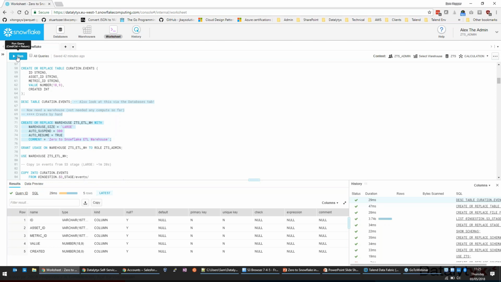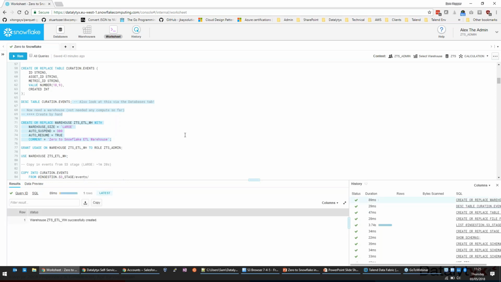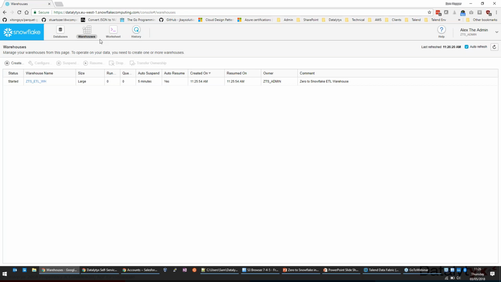So let me just set that one up, and that's created that warehouse, and we're going to make sure we can use it. So do a quick grant to make sure the admin role can use that warehouse, and I'm just going to now use it, and it'll have popped up in my worksheet view here, and there's a green dot next to it, which means that it's live. So that is now up and running. We can also see it in the warehouses view. Before, when we looked in here, there was nothing. Now we have our ETL warehouse.